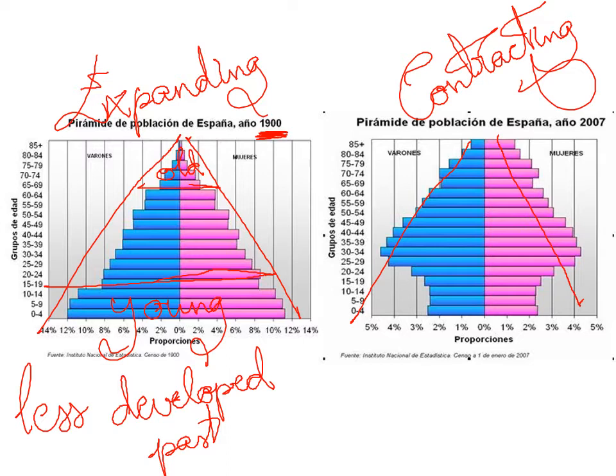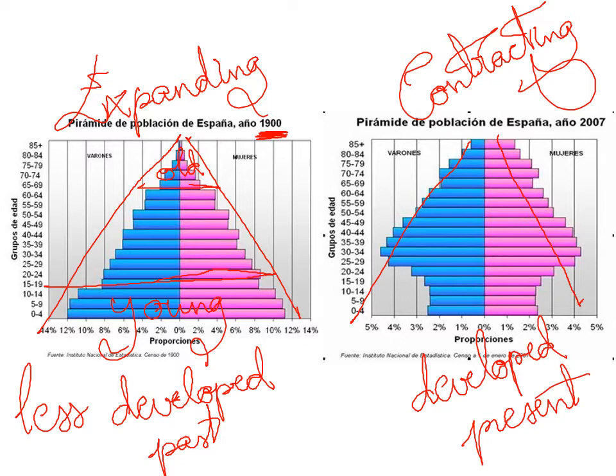So this will be for developed countries in the present. And we can see that there are some missing people here and here, where the young people should have been,